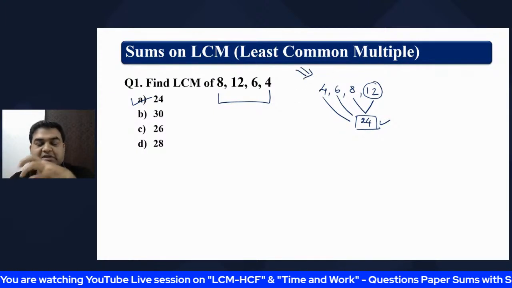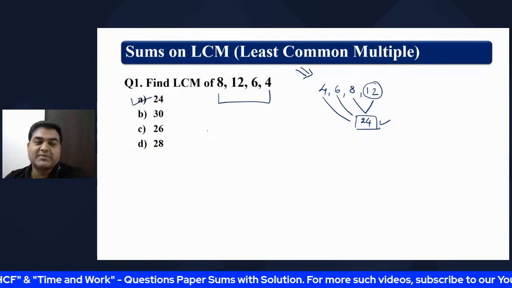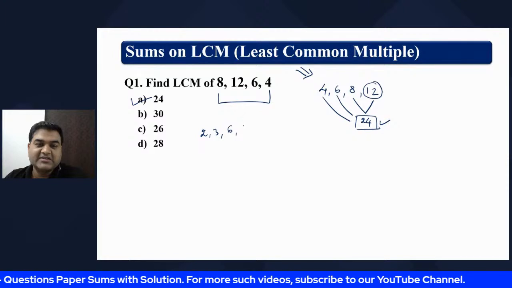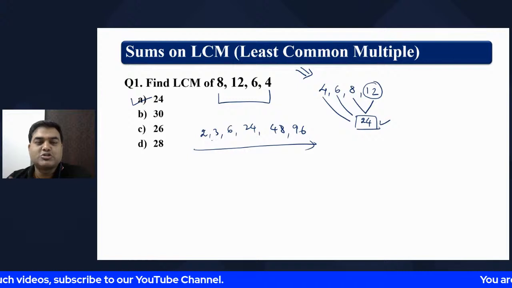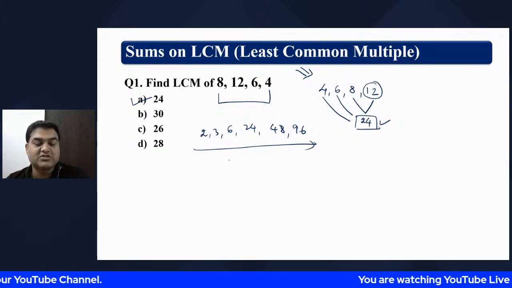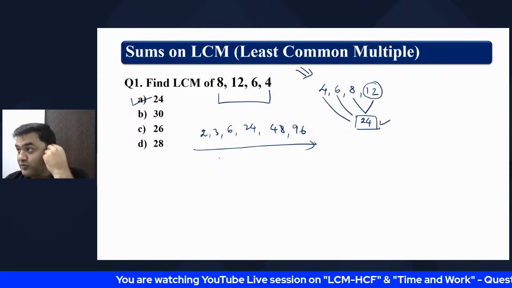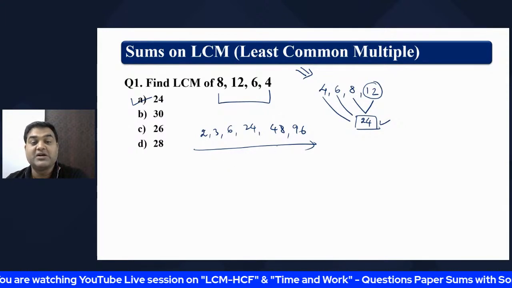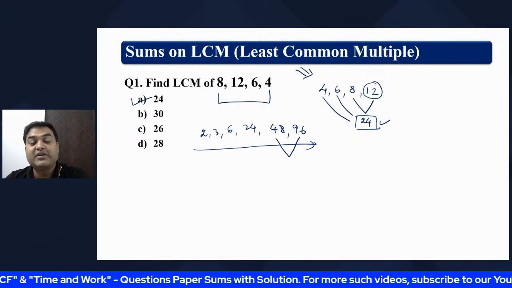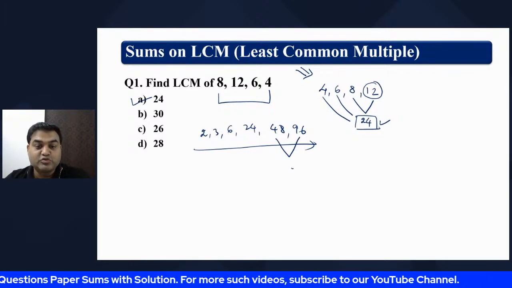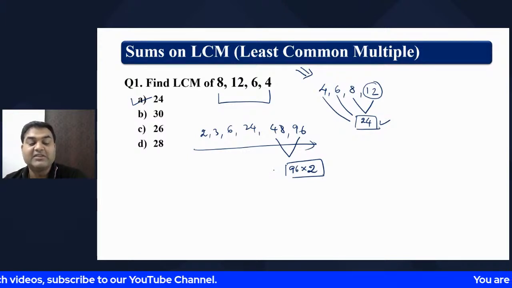You will see the benefit of finding the LCM in this method when the numbers are bigger, when the numbers are more. If somebody gives you 2, 3, 6, 24, 48, 96, find the LCM of these numbers. We cannot start the traditional method, right? We cannot start wasting time finding the factors of these numbers in the traditional method. However, what we will do, we'll just find the LCM of these two numbers, 48 and 96. 48 1 ja 48, no. 48 2 ja 96.